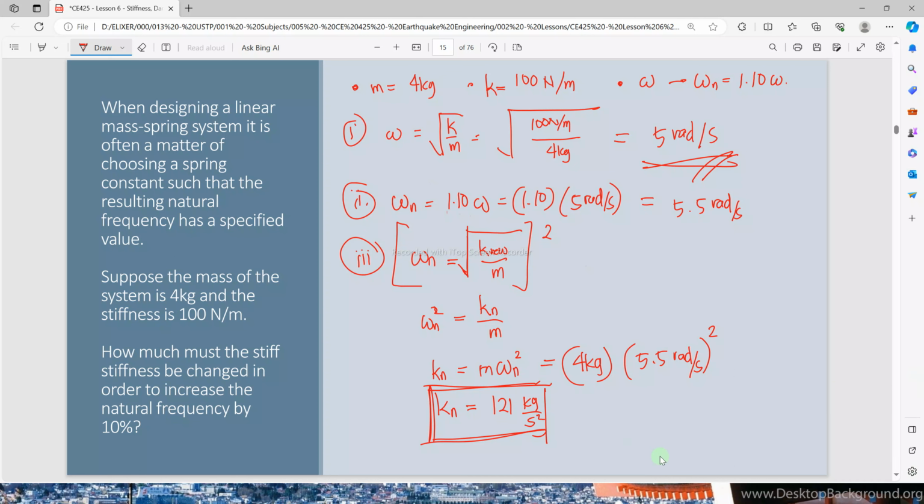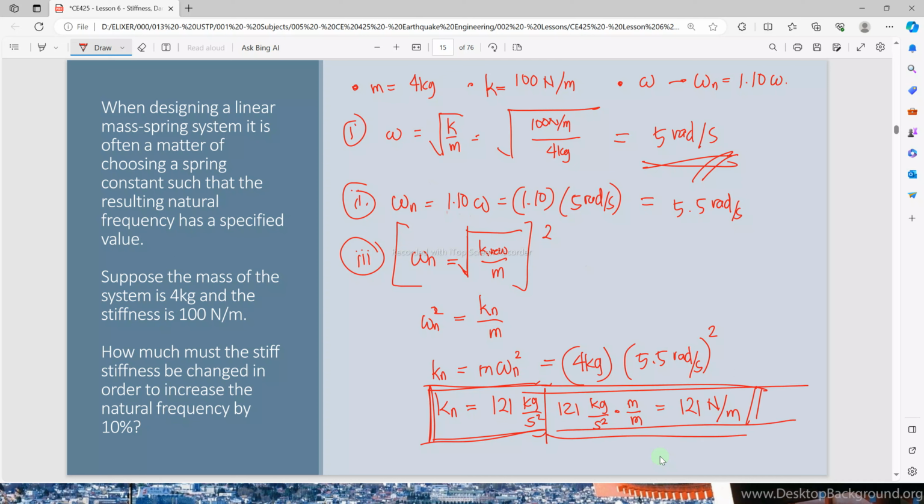This can be written as Newton per meter. Multiplying by m over m, which is just 1, and knowing that kilogram meters per second squared is the Newton, it becomes 121 Newton per meter. So they are just the same.